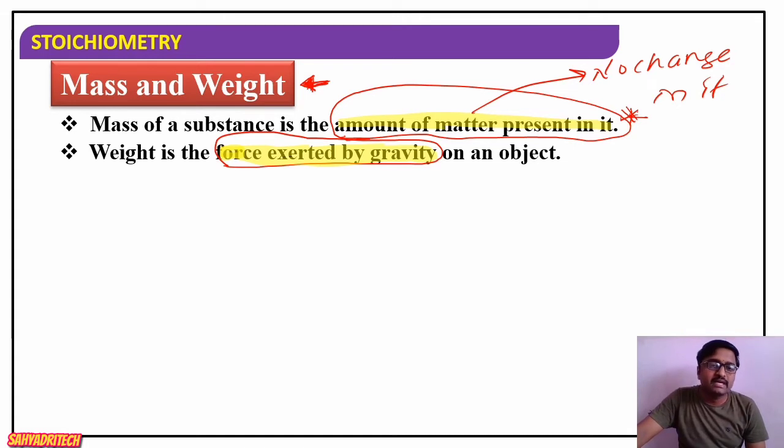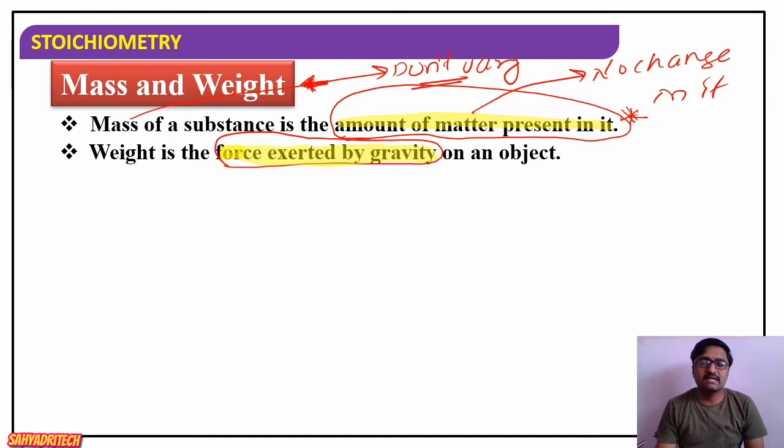Therefore we say the mass of a substance does not vary from place to place. Mass of a substance will be constant. Since the amount of matter present in it will be fixed, mass is a fixed quantity. There is no change in the mass. Mass remains constant. But what about weight?